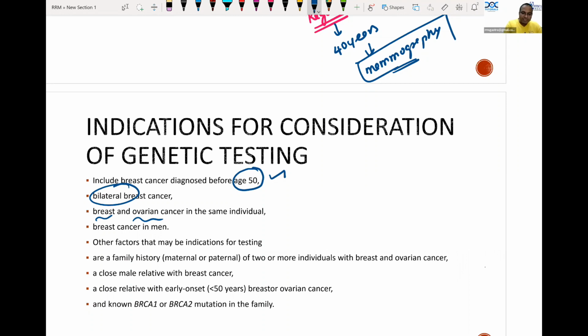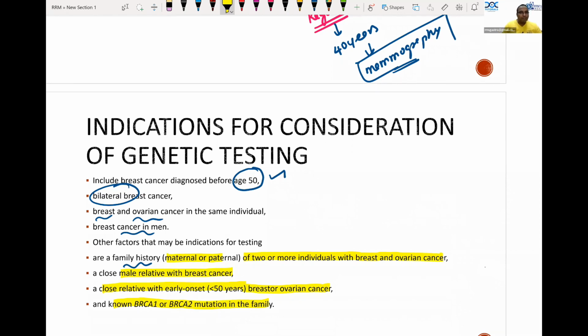See, this is a line which is very clearly mentioned in this question. So family history, maternal or paternal, of 2 or more individuals with breast and ovarian cancer, a close male relative with breast cancer, a close relative with early onset breast and ovarian cancer, also a known case of BRCA mutation in the family, we have to consider for genetic testing. So this question is more favorable for genetic testing, which is the next important step that should be done.